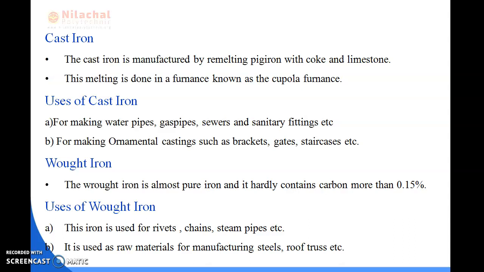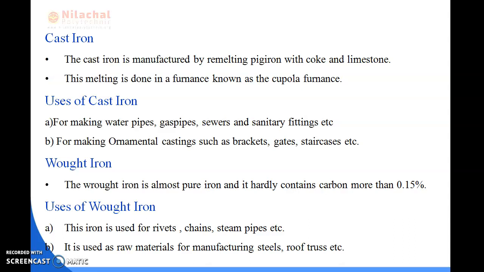So next is wrought iron. Wrought iron is almost pure iron and it hardly contains carbon more than 0.15%. And what are the uses of wrought iron? This iron is used for rivets, chains, ornamental ironwork, steam pipes, etc. And it is used as raw material for manufacturing steels, roof truss, etc. So these are the cast iron and wrought iron.